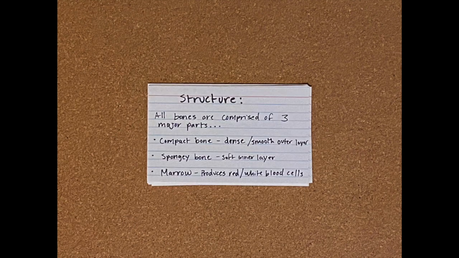All bones are made of three major parts: compact bone, which is the dense, smooth outer layer; spongy bone, which is the soft inner layer; and marrow, which produces white and red blood cells.